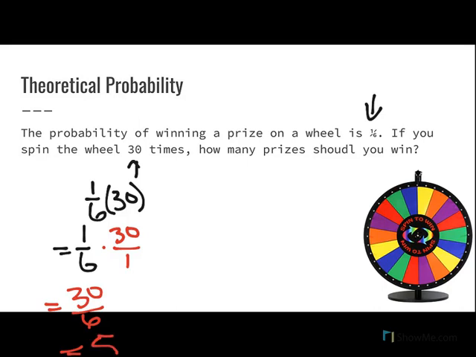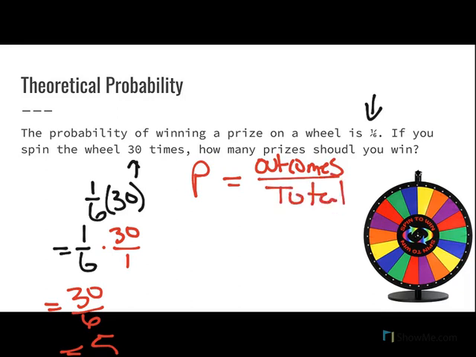Now again, where does this come from? We could use our rule, but remember our equation: the probability of something happening is our favorable outcomes divided by our total. Well, what do I know? I know my probability is 1/6. I know the number of outcomes?